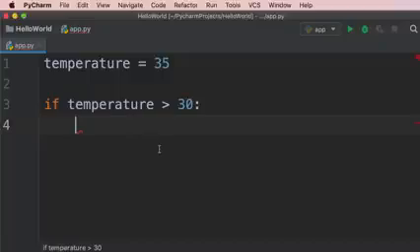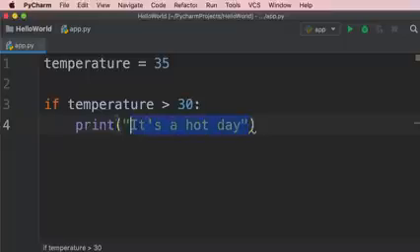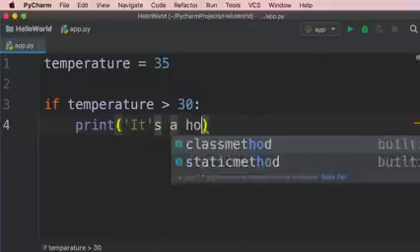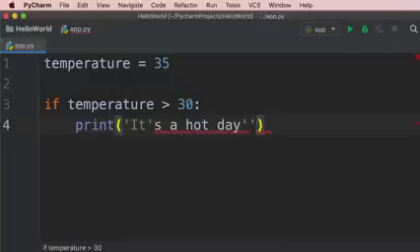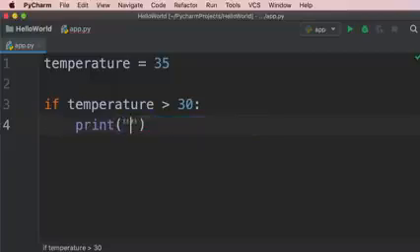Let me show you. So we're going to print "it's a hot day". And by the way, note that here I've surrounded the string with double quotes because here we have a single quote as an apostrophe. So I couldn't declare a string like this with single quotes. If I typed 'it's a hot day', look, Python gets confused because it thinks this single quote represents the end of our string, so it doesn't recognize the subsequent characters, okay? So that's why we use double quotes here, so we can have an apostrophe in our string. So it's a hot day.